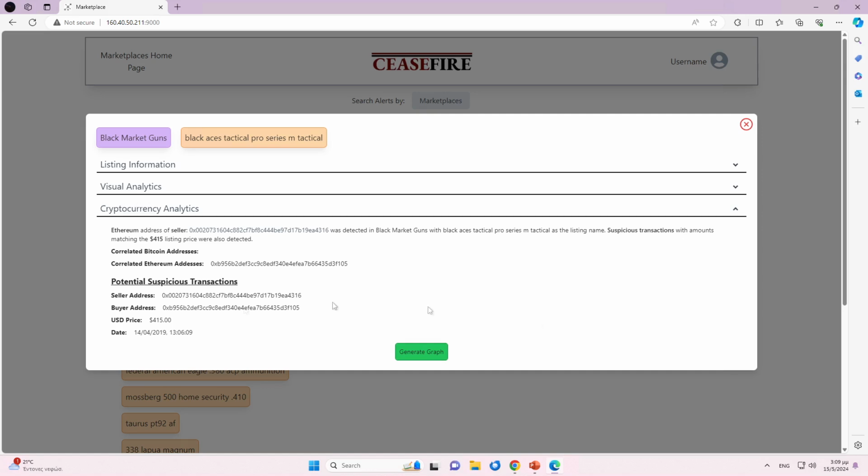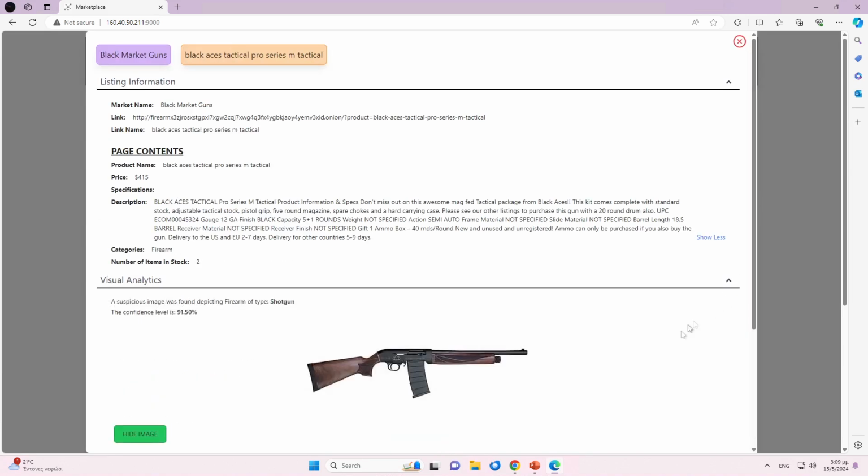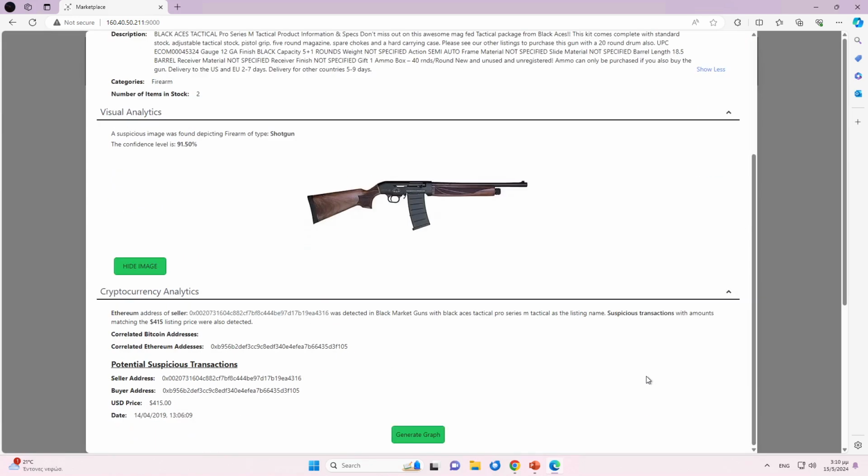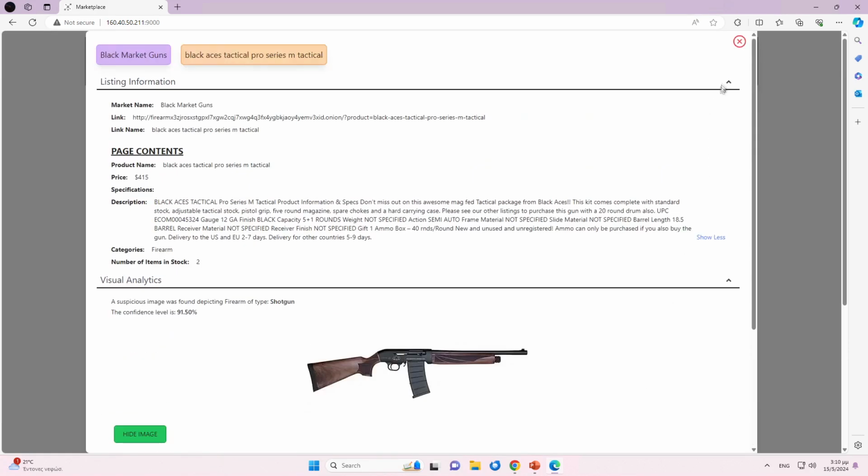Moving on, potentially suspicious transactions are displayed. These transactions are detected by searching the blockchain transaction history of the seller address with values that match the listing price. The report indicates the seller and buyer addresses, suggesting potential involvement in the illicit exchange. Further details include the date and time of the transaction. Overall, the user is presented with a comprehensive overview of concerning activities related to the sale of a firearm on the black market, including associated cryptocurrency transactions and involved parties.